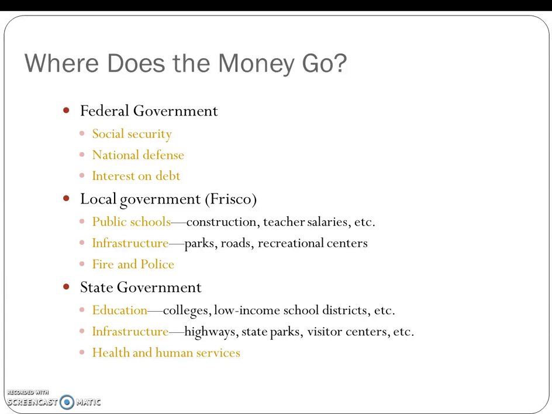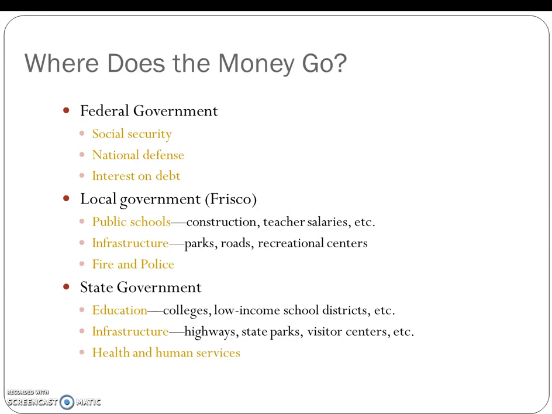At the local government level, they spend money on public schools, building new schools. Think about the one right across the street here from Centennial. That's going to be open next year. Teacher salaries, etc. Infrastructure, new parks, new roads, a rec center, fire and police.